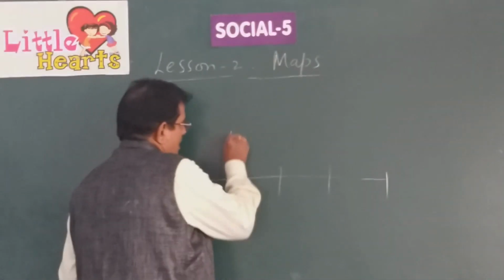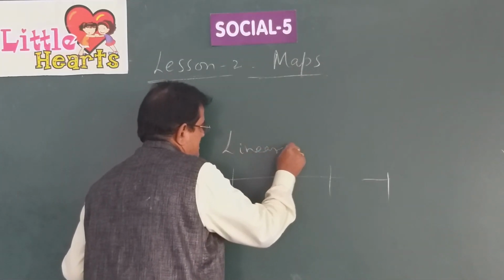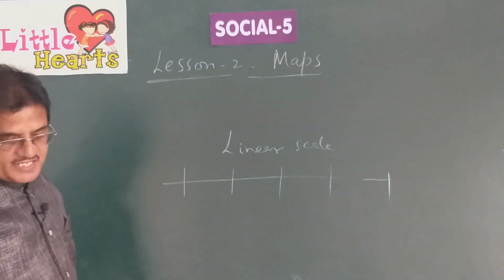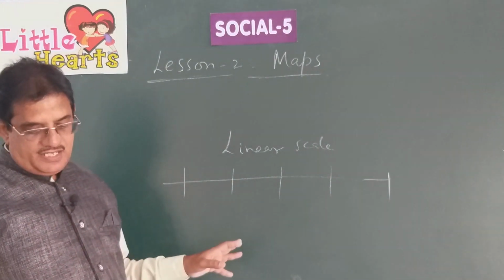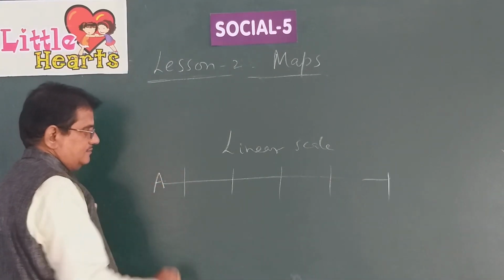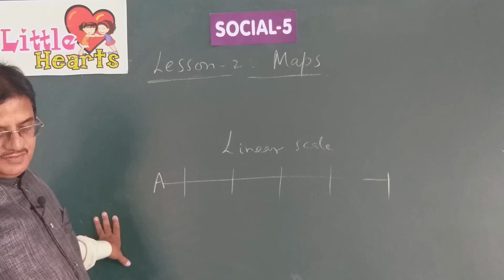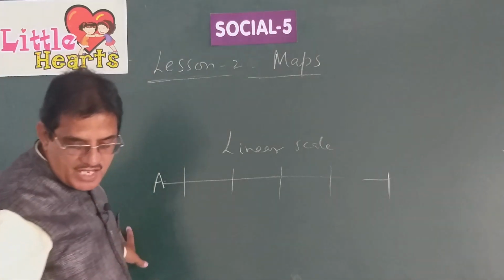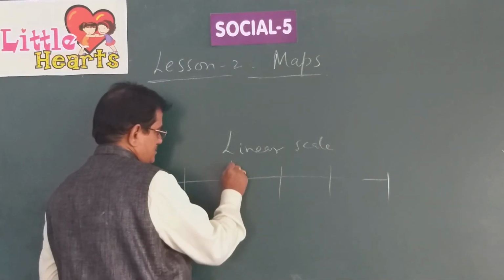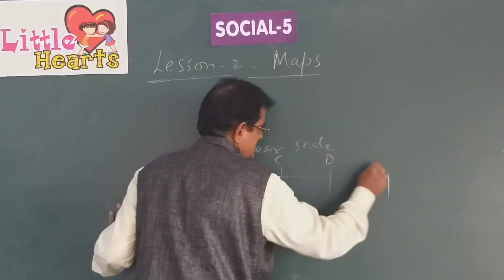This way of identifying the distance between places on a map is called a linear scale. In this scale, the starting point is A. For example, this is A. Let us suppose this part is B, this is C, this is D, this is E.